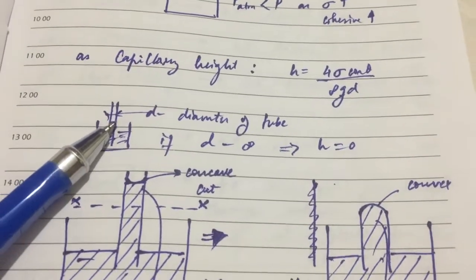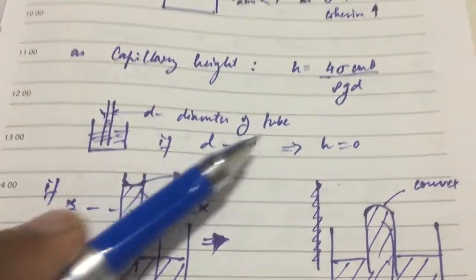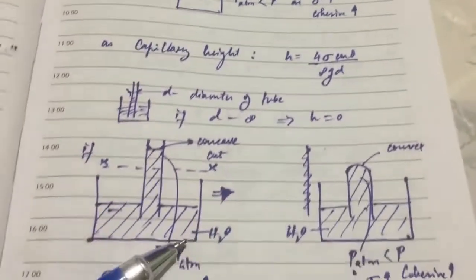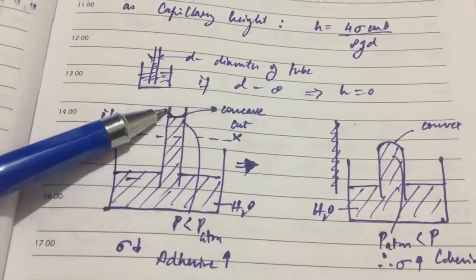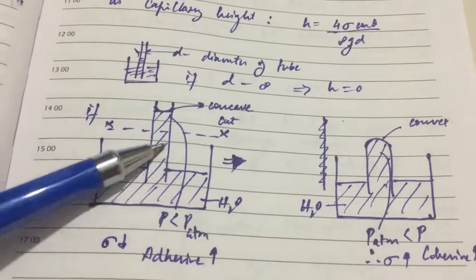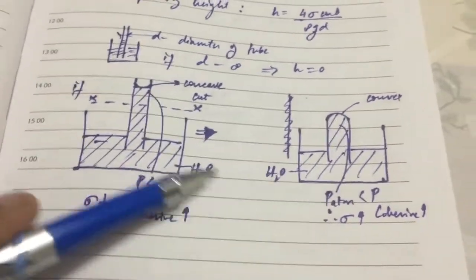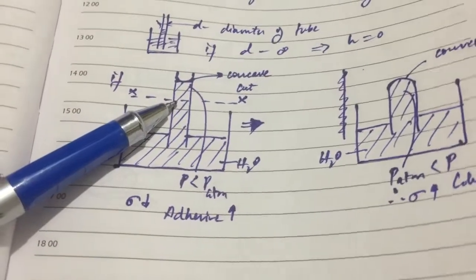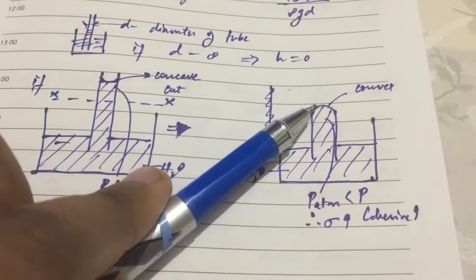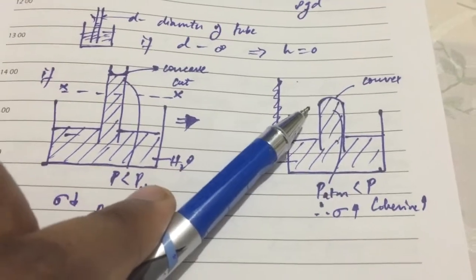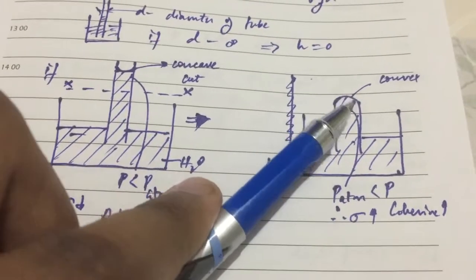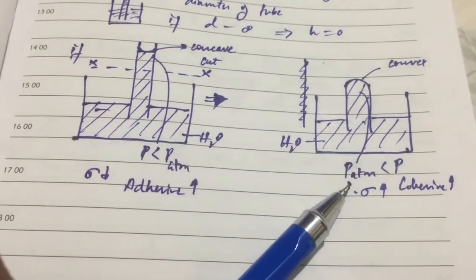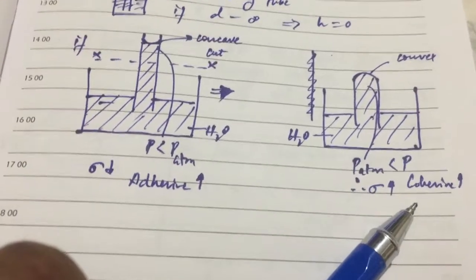The thing is that if the diameter of the tube is infinite, that means the height is 0. That means it will have a meniscus something like this. If we have a tube like this, and it has water, it will have a concave kind of meniscus. If we cut the tube here, the pressure is high at this point, so it will create a convex kind of shape. That means the pressure here is high, which is why it creates a convex shape. Pressure is high, there is a high cohesive force.